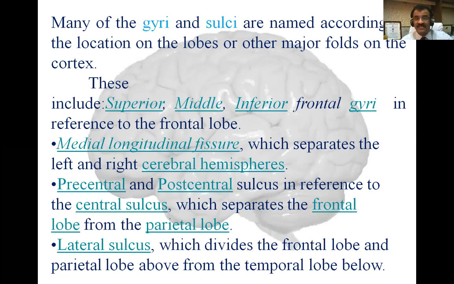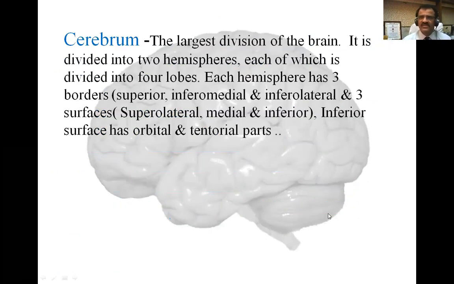The central sulcus separates the frontal lobe from the parietal lobe. The lateral sulcus divides the frontal lobe and the parietal lobe above from the temporal lobe below. Actually, the lateral sulcus, central sulcus, and longitudinal fissure are big grooves which are very important for the division of the cerebral hemisphere into lobes. The cerebrum is the largest division of the brain and it is divided into two hemispheres, each of which has four lobes. Each hemisphere has three borders, superior, inferomedial, and inferolateral, and three surfaces, superolateral, medial, and inferior.